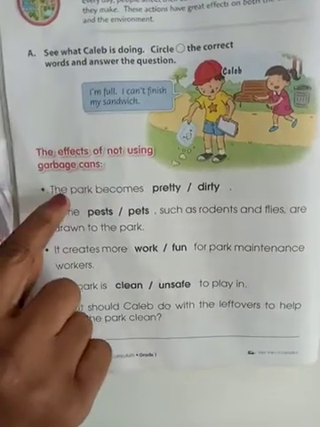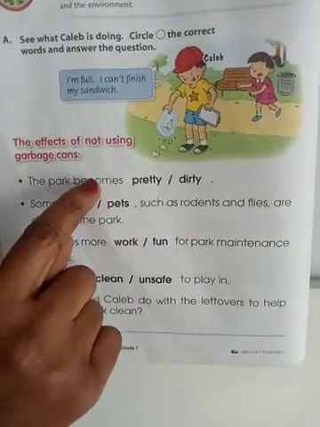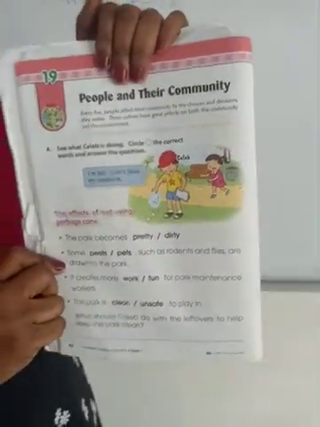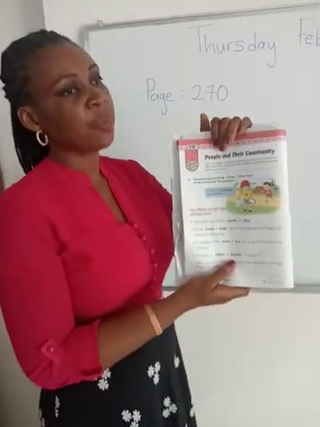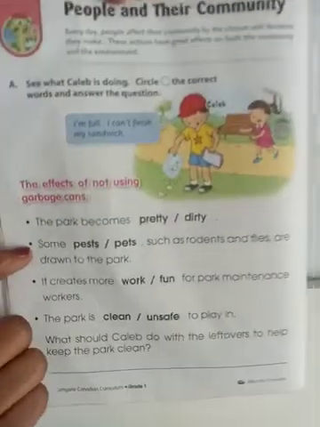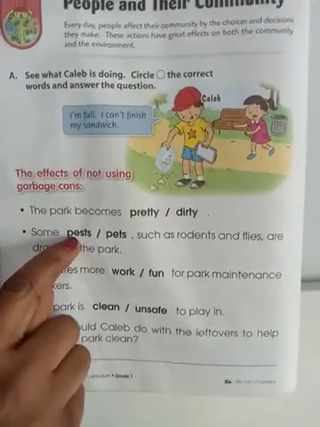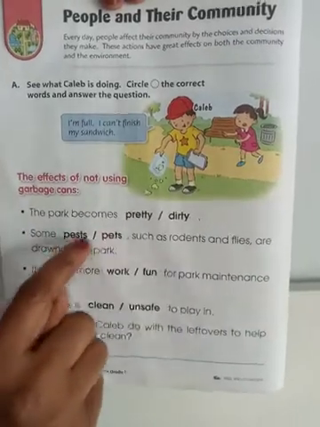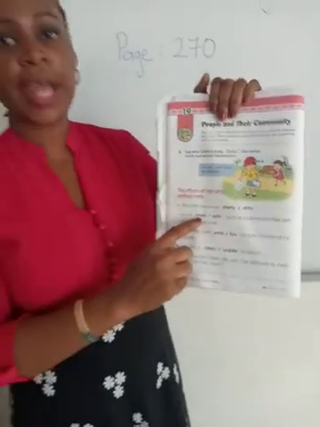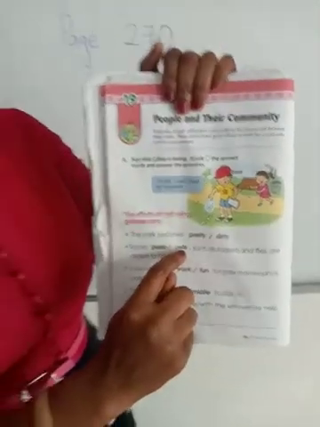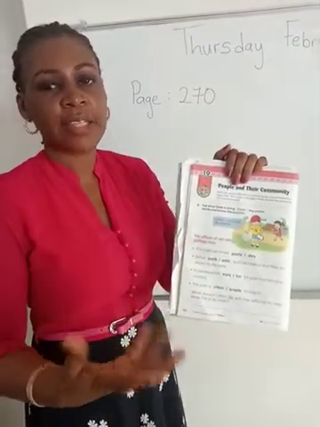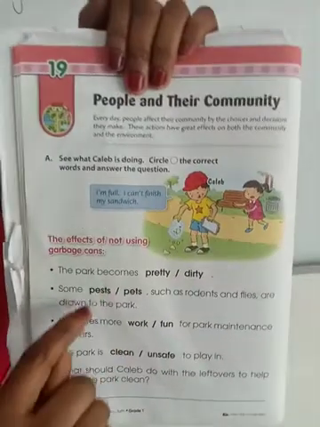The first dot says, the park becomes pretty or dirty. When you don't use garbage cans in the park, do you leave the park pretty or dirty? You circle the right word. The second dot says, some pests. These are two different words: pests are things or insects that are harmful to the health, while pets are the animals that can be your friend, that you can keep at home. So these two words are different, okay?